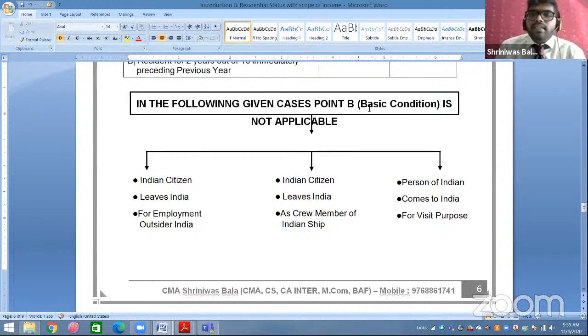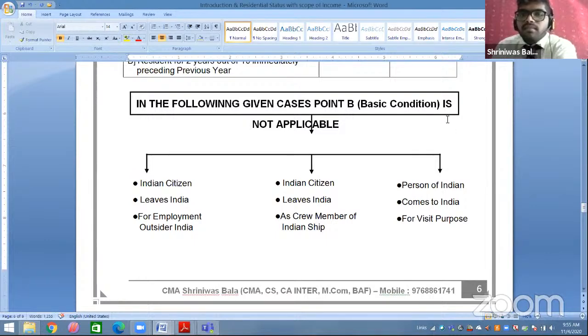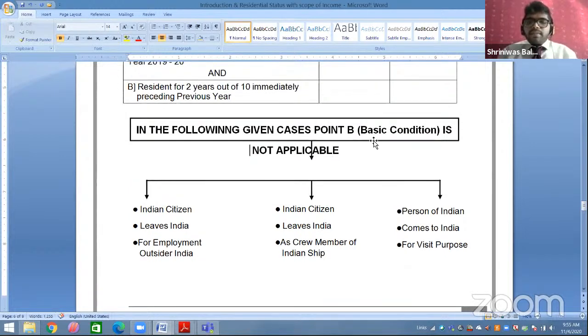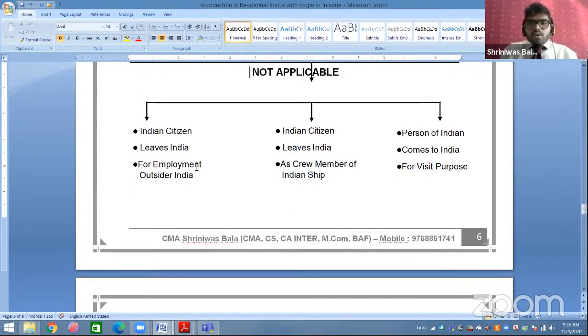Point B of the basic condition is not applicable. Okay. Now, what was your point B? 60 plus 365 days. So in all these three cases, point B is not applicable. That means in all these three cases only point A of the basic condition is applicable, that is only 182 days.